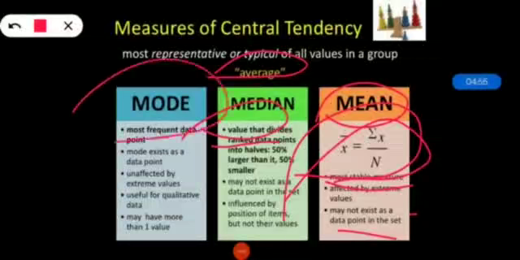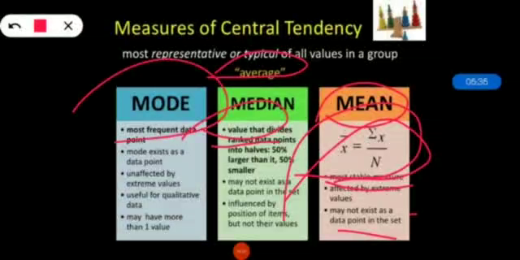Then comes mode. This is the most frequent data point. Mode is the most frequent score in the data set. On a histogram, it represents the highest bar in a bar chart or histogram. Sometimes we consider the mode the most popular option. We can represent the mode by a bar chart, and also in a bimodal and multimodal way. So the mode can have more than one value. These are the various types of central tendency measures.